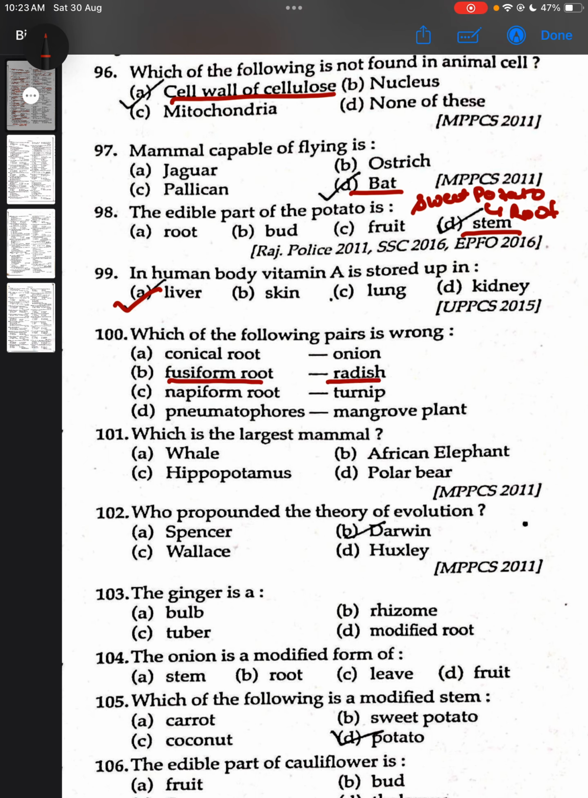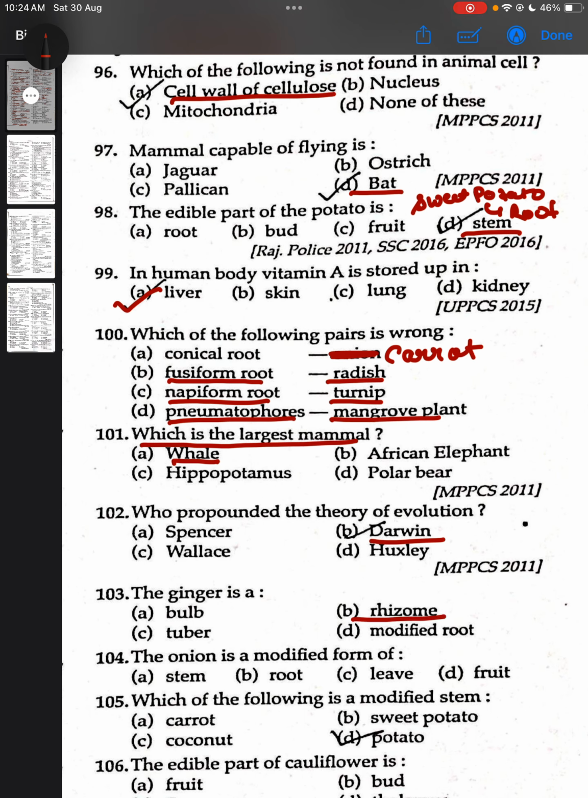Fusiform root, radish, it is correct. Napiform root, turnip, this is also correct. Pneumatophores, mangrove plant, this is also correct. Conical root, this is not onion, this will be carrot, and onion is a stem. Which is the largest mammal? Whale. Who propounded the theory of evolution? Darwin.